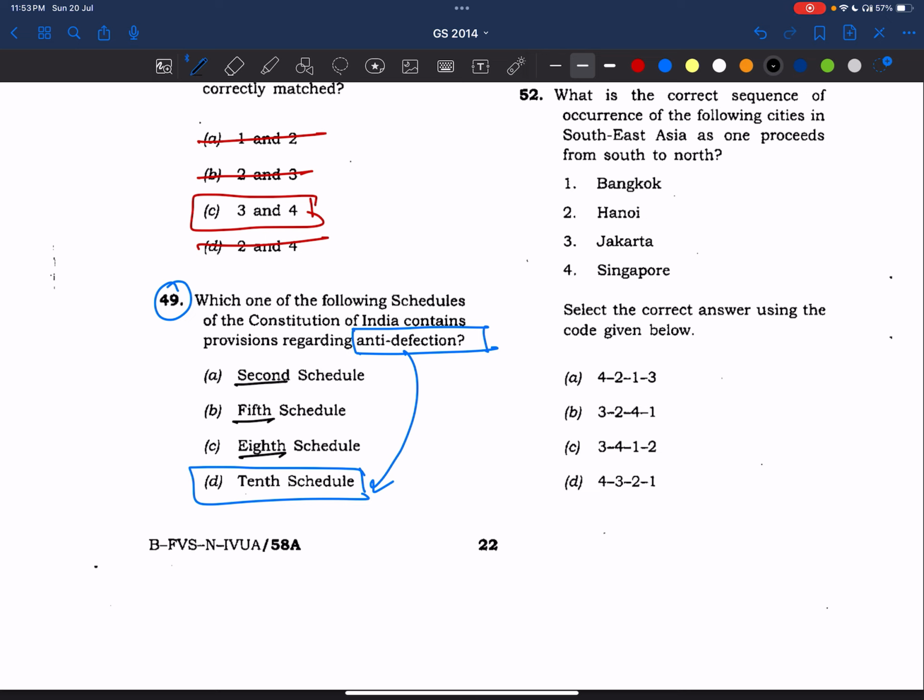So that means we need to read the chapters on schedules, right? We know tiers of old PM, right? And also we should make notes on each and every schedule.